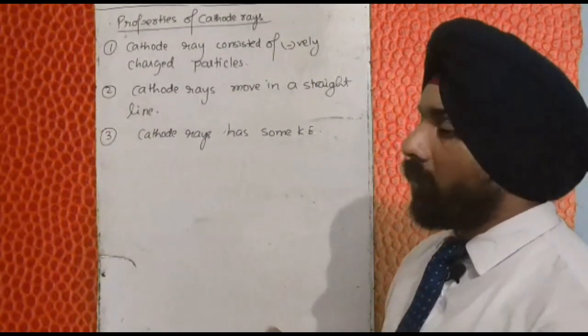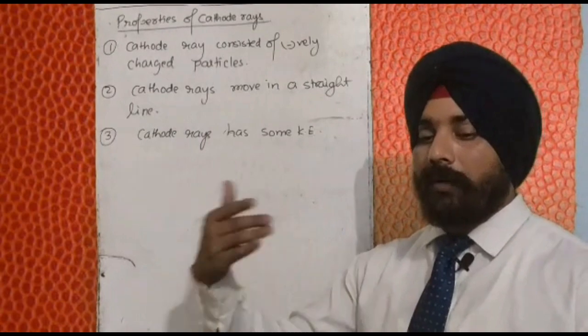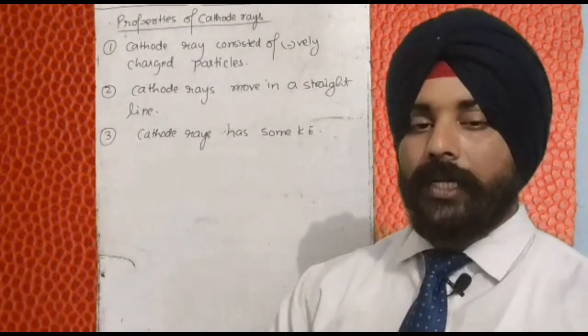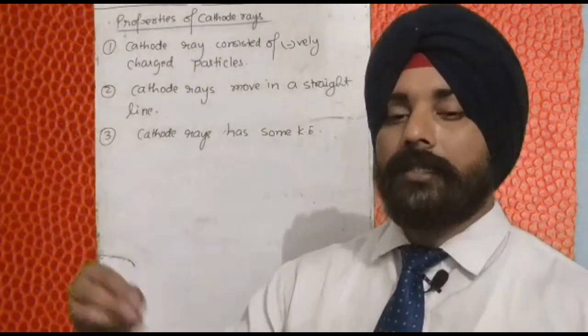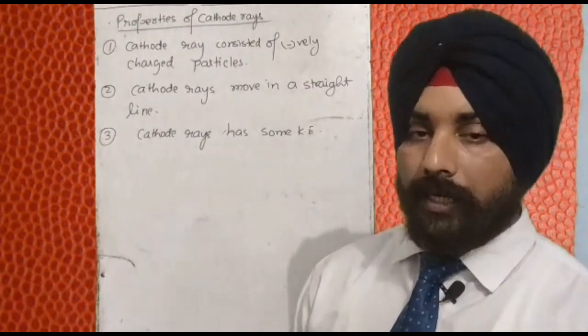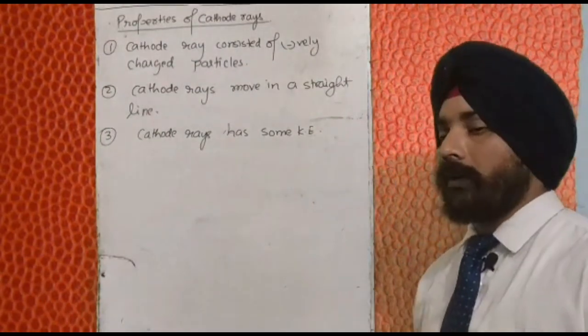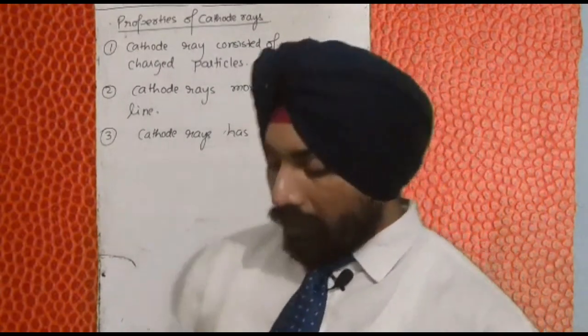When it is getting rotated, that means something is hitting that fan which is rotating it. That means the particles which constitute the cathode rays have some kinetic energy. So ultimately we say cathode rays have kinetic energy.